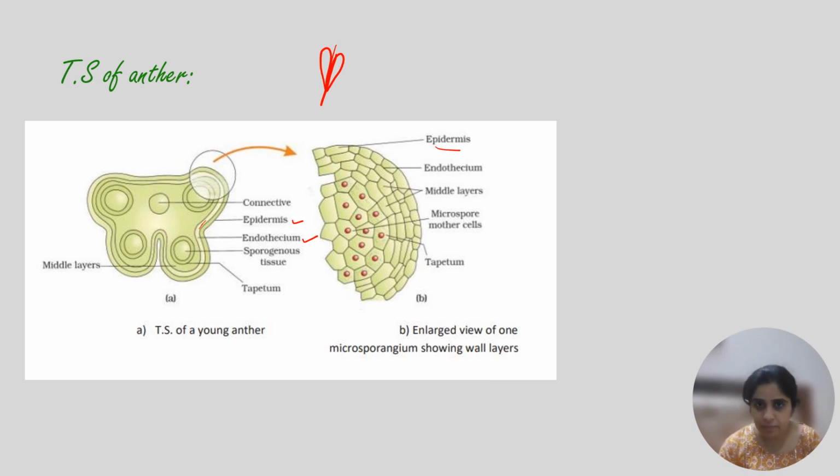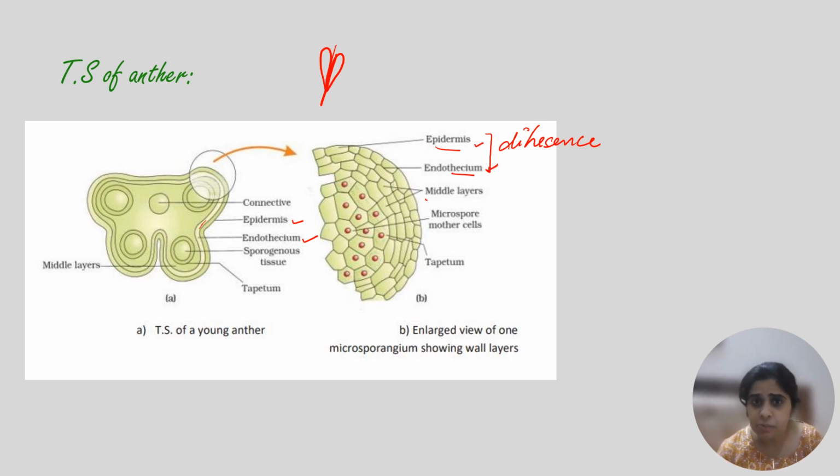The epidermis and endothecium are the outermost two layers. They help in dehiscence of the anther. When the anther matures and the pollen grains have to be released, which layers will rupture? The ruptured layers will be the epidermis and the endothecium.